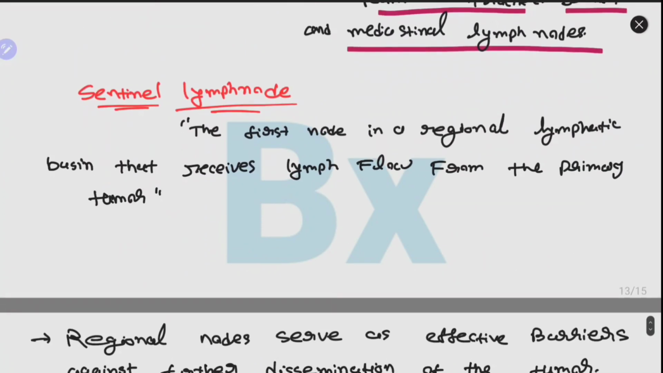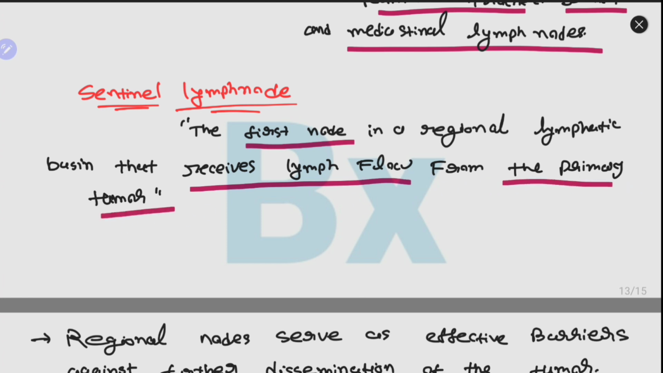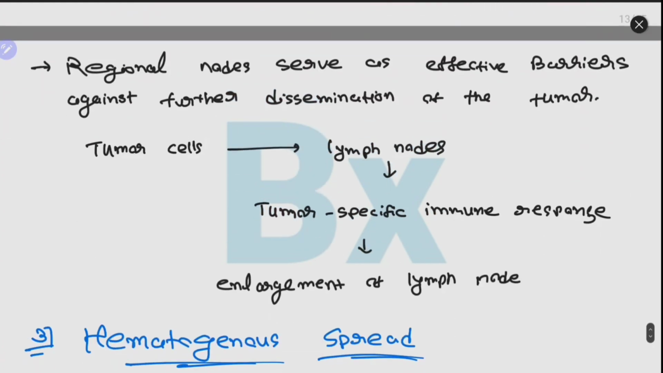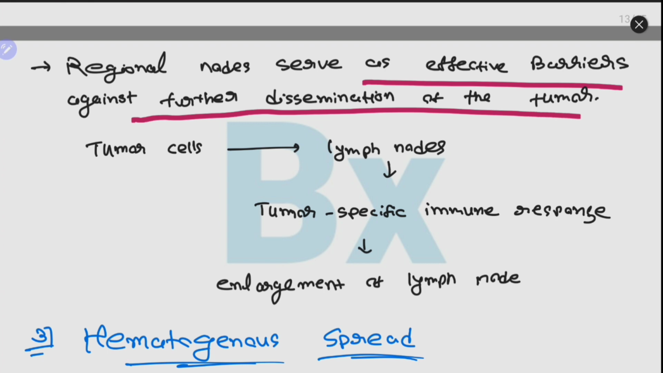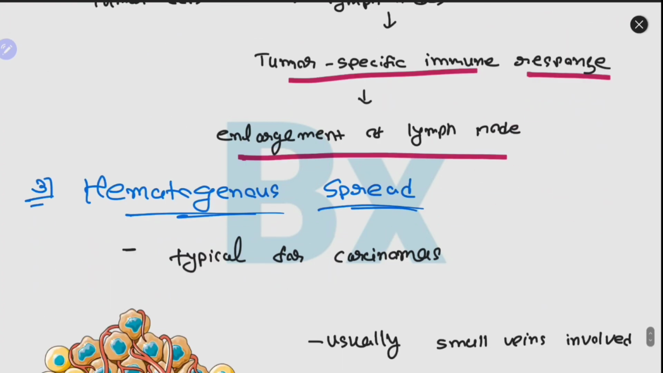Okay. Now there is the concept of sentinel lymph node. What is sentinel lymph node? It is the first node that receives the lymph flow from the primary tumor. Easy guys? Sentinel lymph node. It is the first node which receives the flow from the primary tumor. And these lymph nodes serve as effective barriers against the further dissemination of the tumor. And guys, as tumor cells go into these lymph nodes, the tumor specific immune response occurs in that lymph node, and which causes enlargement of that lymph node.